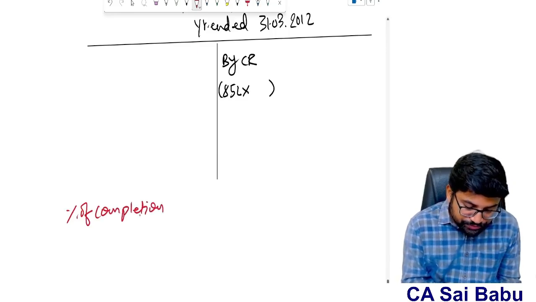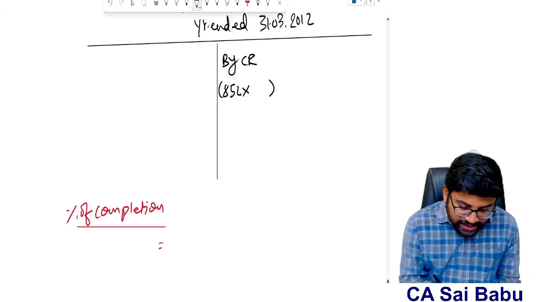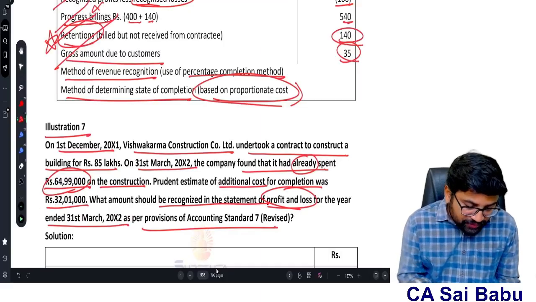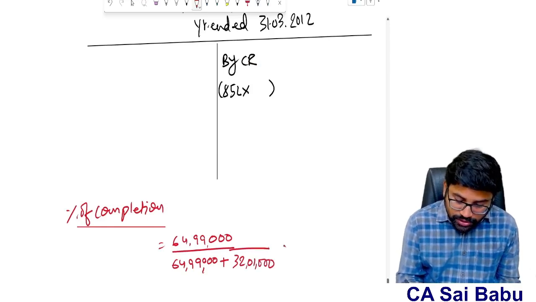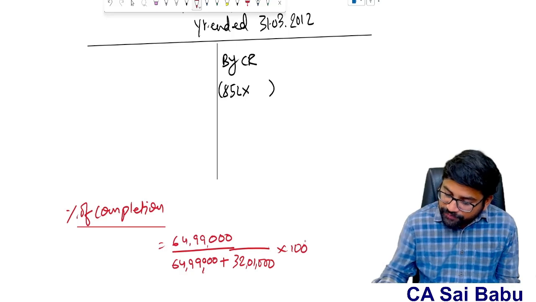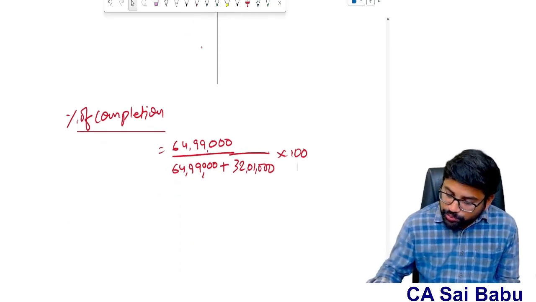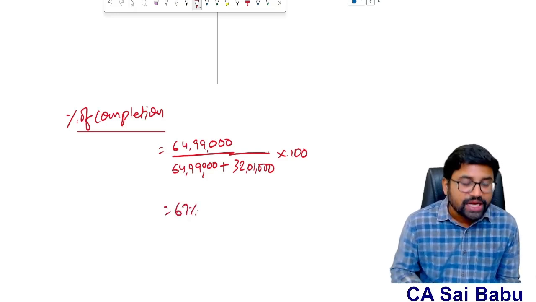Percentage of completion. What is the cost incurred? 64 lakhs 99,000, plus what is the further cost to be incurred? 32 lakhs 1,000, into 100. So 64.99 plus 32.01, total 97 lakhs. So 64.99 divided by 97 lakhs gives 67% of the contract finished, sir.